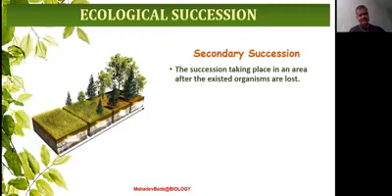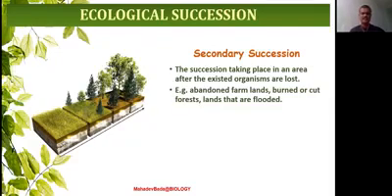Secondary succession. The definition for the secondary succession is the succession taking place in an area after the existing organisms are lost. Remember, the succession taking place in an area after the existing organisms are lost. Here, you must remember, earlier there were organisms, now they have vanished. They have become extinct. Then a new life form starts over that particular area. That is called the secondary succession.